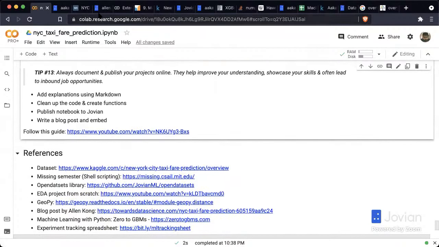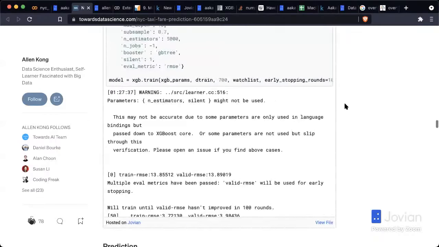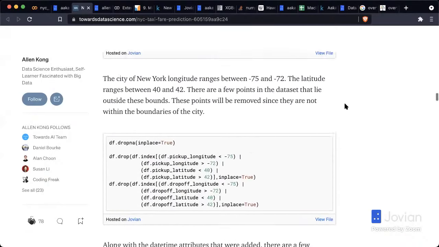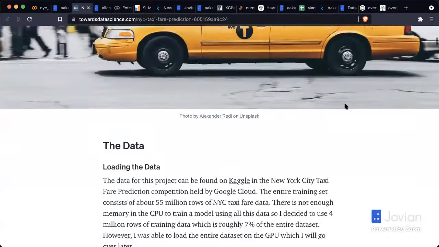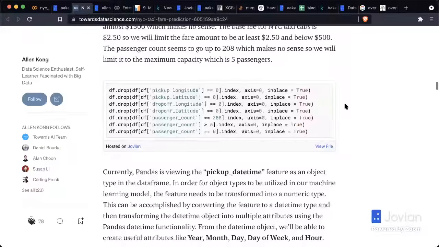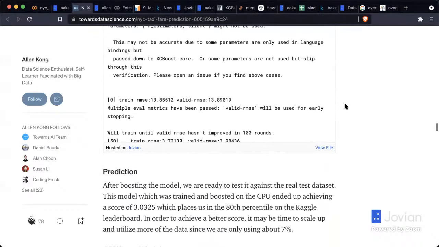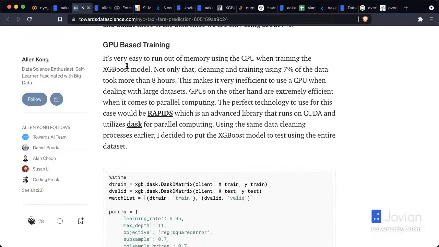And you can also write blog posts like this one. The benefit of blog posts is that you don't have to show the entire code. You can make it much shorter and focus on the bigger narrative or the bigger idea here. I think this is a great blog post about the different steps involved and the things that Alan tried, without showing maybe hundreds of lines of code, right? So it's a good summary blog post of the code, and it's a great way to share what you've done with somebody and summarize it.